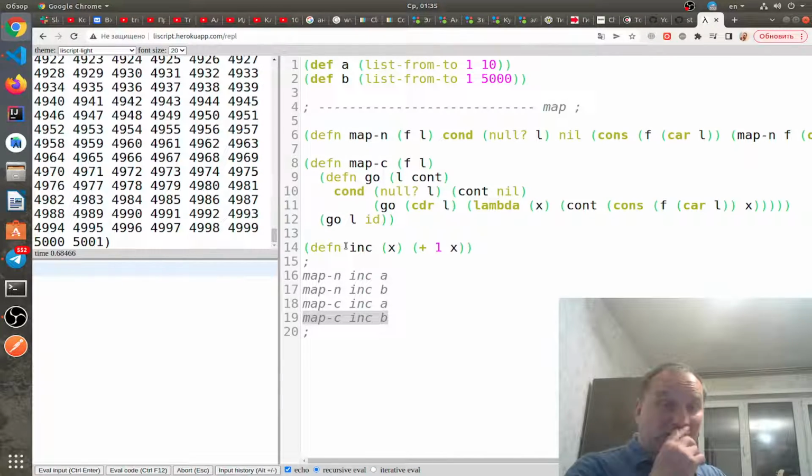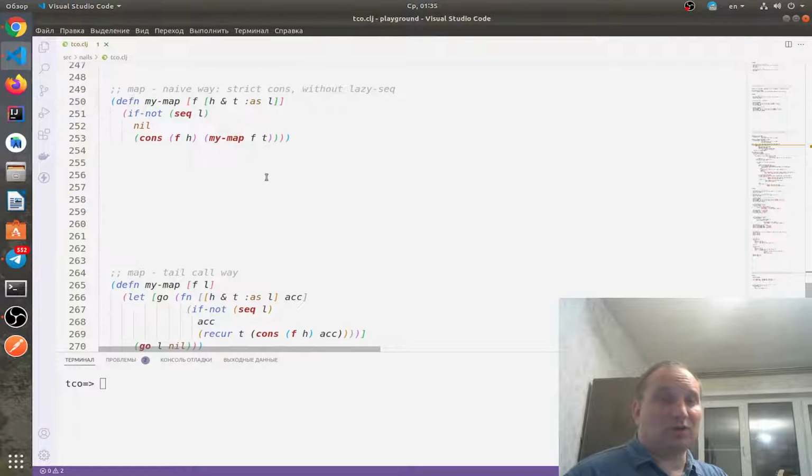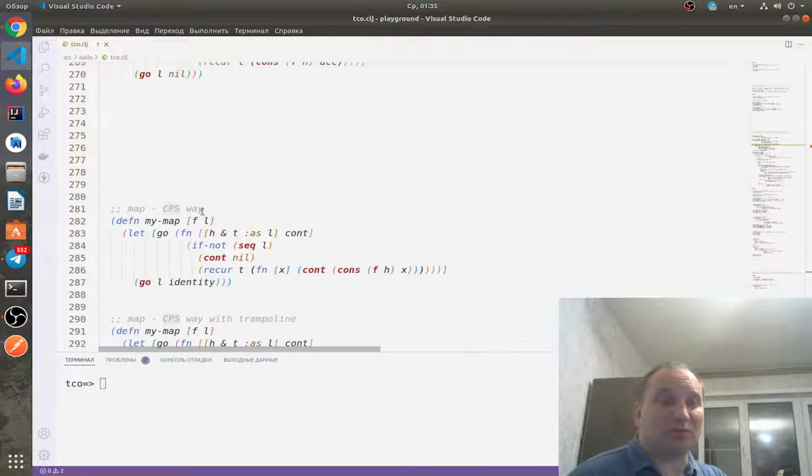Yep, and it works. But let me remind you that this trick works only if you already have built-in tail call optimization. But let's return to Clojure and try to recreate this behavior.